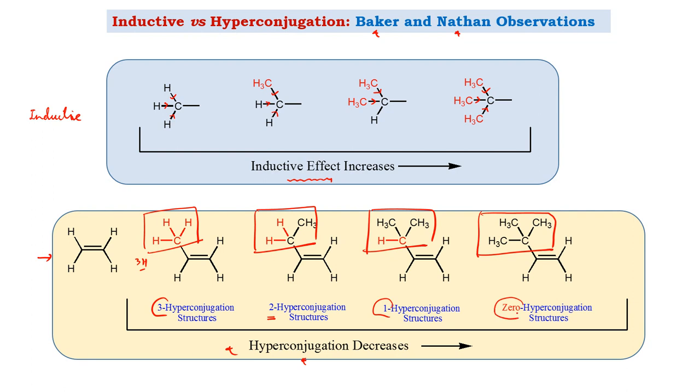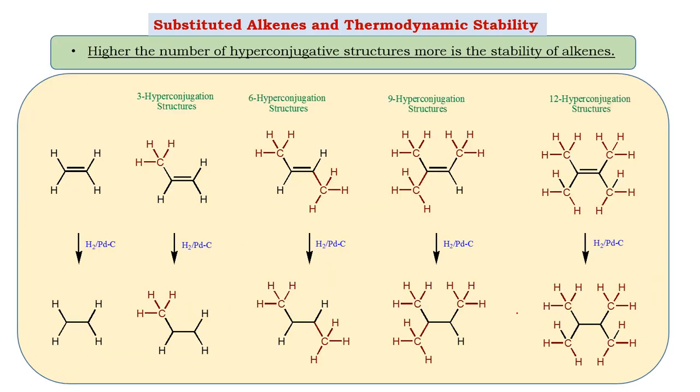So whatever effect that we are seeing in the inductive effect, it is getting exactly reversed in hyperconjugation. And this peculiar observation, noted by Baker and Nathan, opened a new concept in organic chemistry, that is hyperconjugation. So this is a very crucial part that we need to understand: the comparison between the inductive versus the hyperconjugation effect. The effect of electron donation in inductive and hyperconjugation in this particular example is exactly reverse.